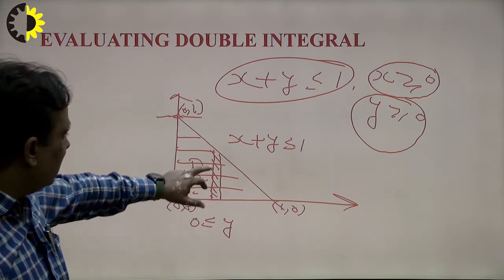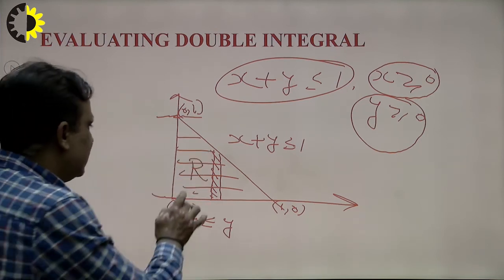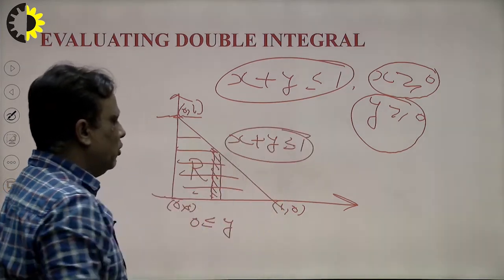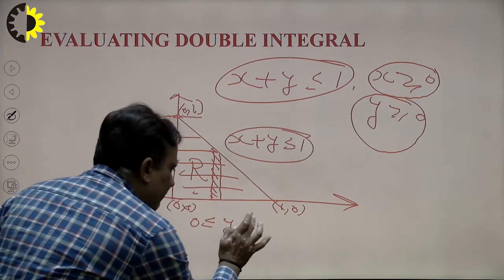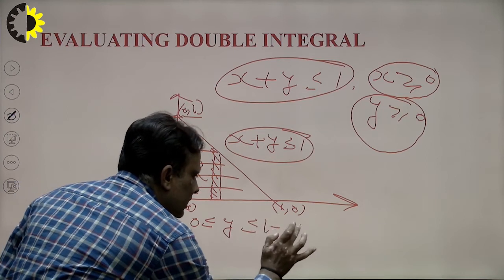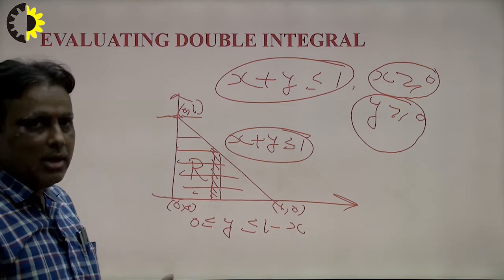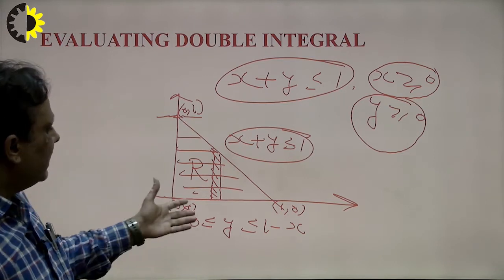And the upper part of this strip touches this line, and the equation of this line is this. Calculate the value of y here. So the value of y will be 1 minus x. In this way we can calculate the limit of y in terms of the variable. Now the question is, how to take the limit of x?